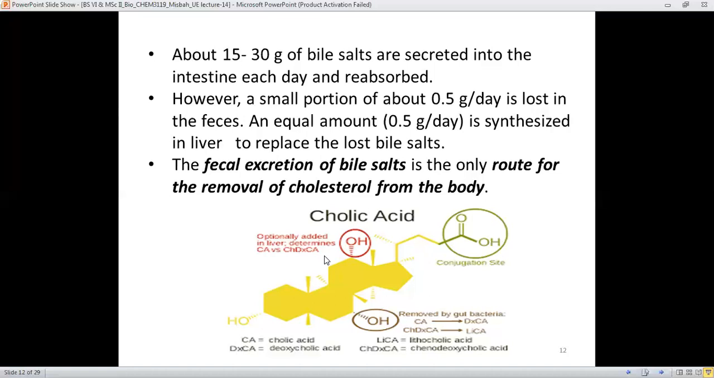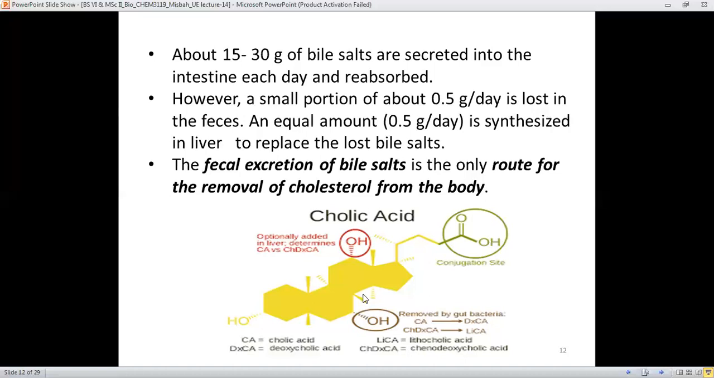and it determines the presence of cholic acid, CA, versus CDCA, which stands for chenodeoxycholic acid. And this hydroxyl group is removed by the gut bacteria, and CA is then converted into DCA, which is the deoxycholic acid.